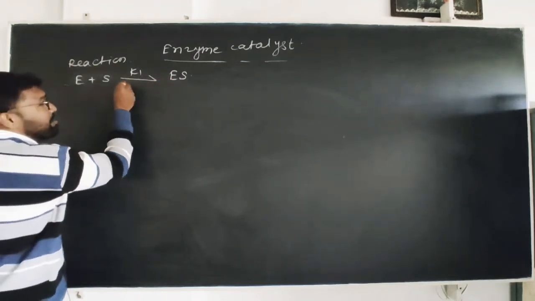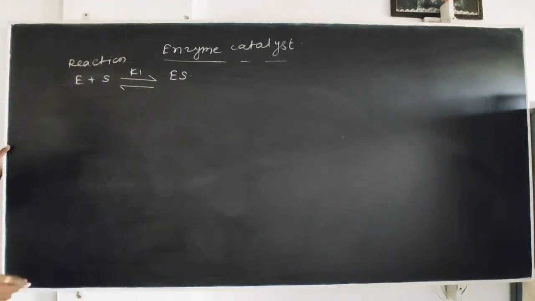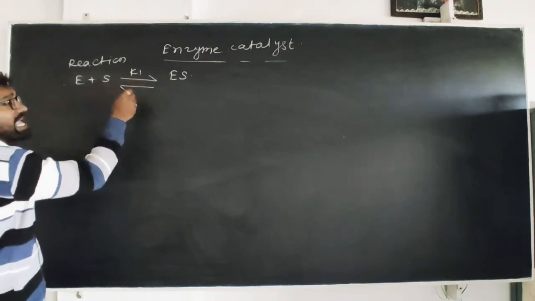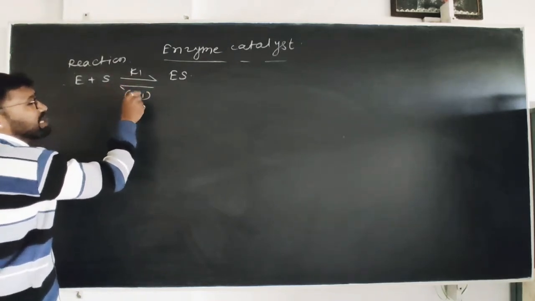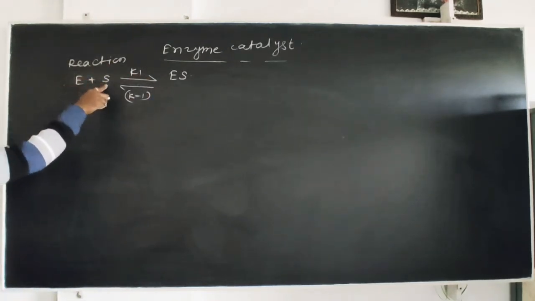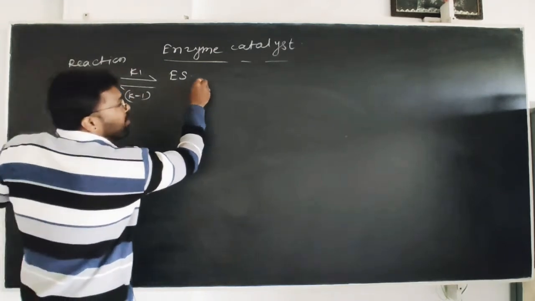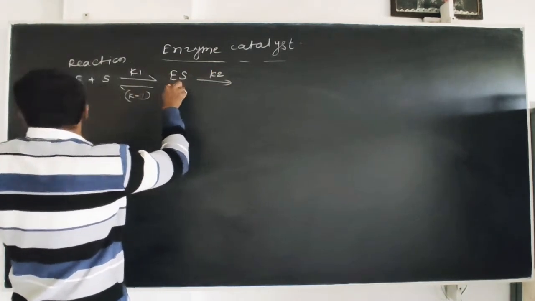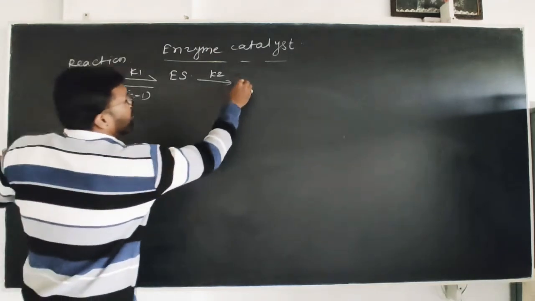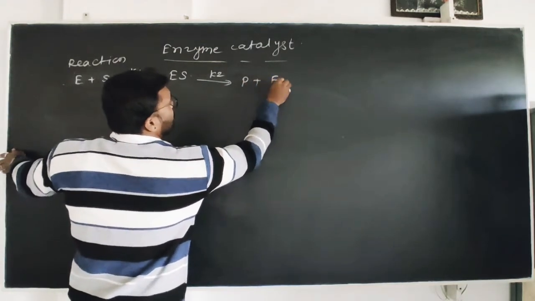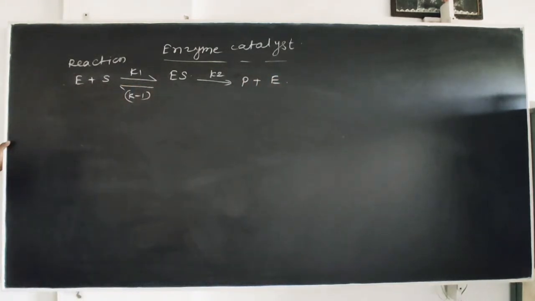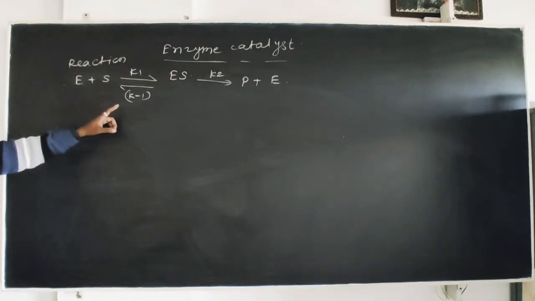This ES may be reversible, in the backward reaction with the rate constant k minus 1, reduced to the original enzyme and substrate, right? Or with the rate constant k2, this ES is directly converted into the product plus enzyme, right? This is the actual mechanism of this reaction, right?